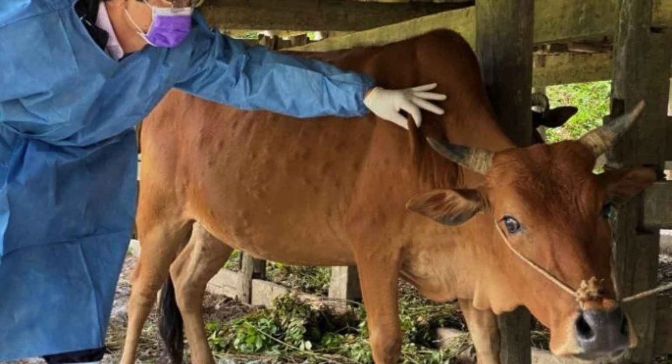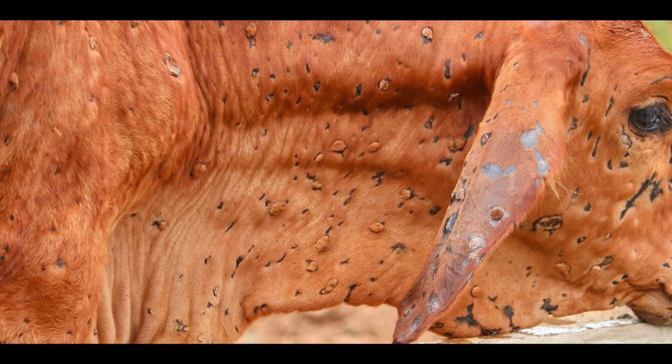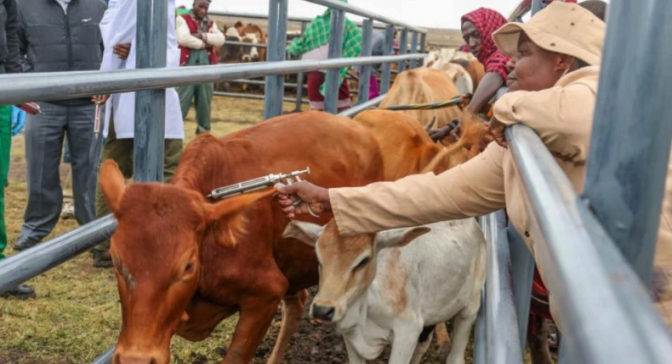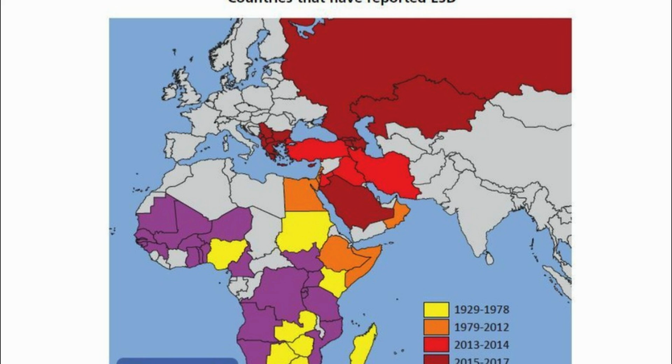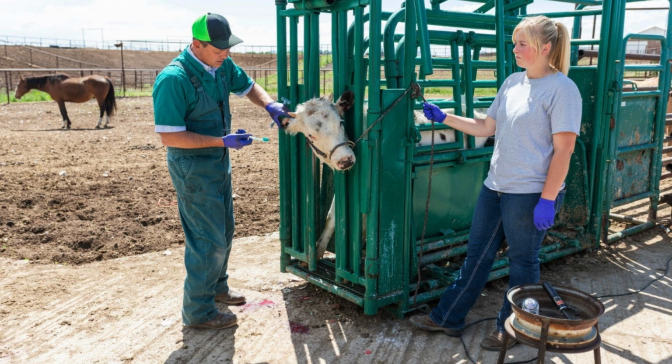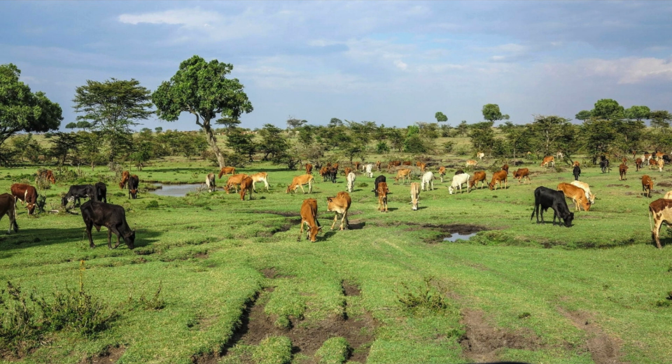6. Lumpy skin disease, LSD. A viral disease causing skin nodules and fever. Effects on production: reduced milk yield, weight loss, damage to hides and skins. Global distribution: Africa, the Middle East, Asia, and parts of Europe. Control measures: vaccination, insect control, restricting animal movement. Interesting fact: the disease is often spread by biting insects such as flies and mosquitoes.